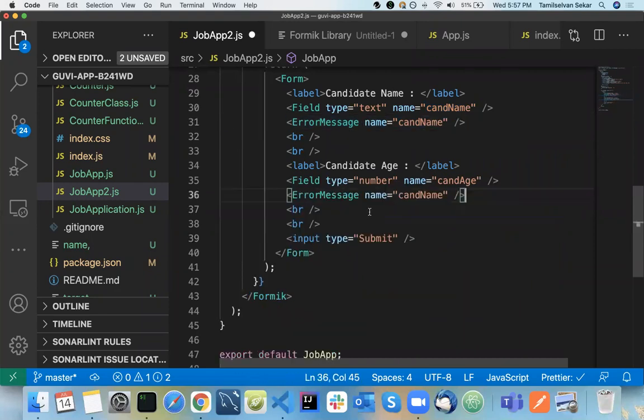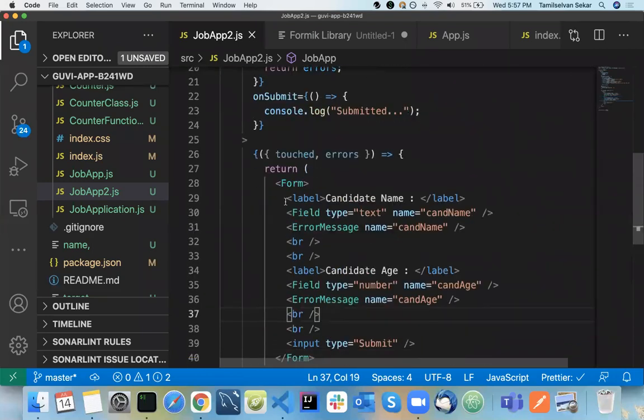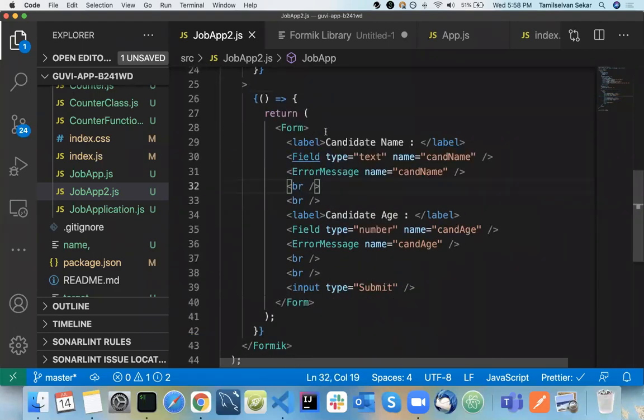So you don't need this anymore. Just mention the same for your candidate age. Okay. See how your code gets reduced. Now you don't need text. You don't need errors. Okay. So those touched errors, everything will be handled by your Formik library itself.